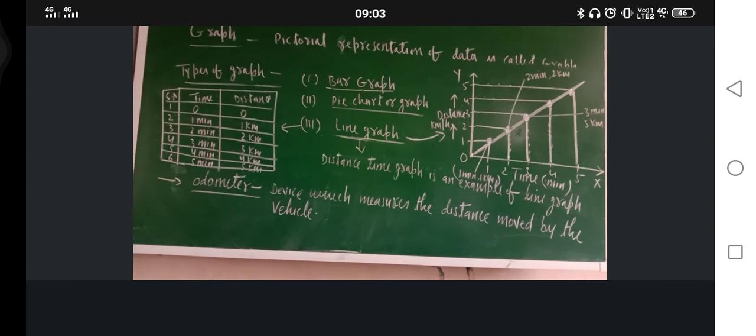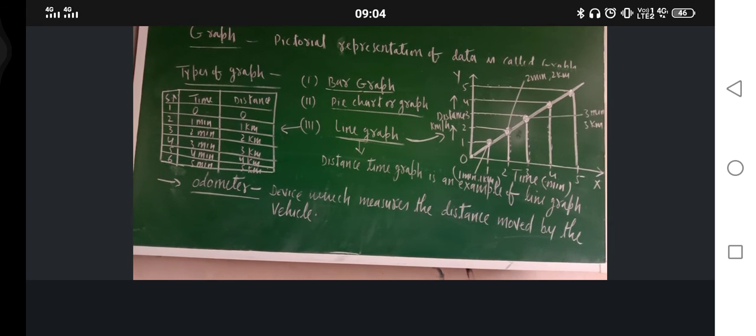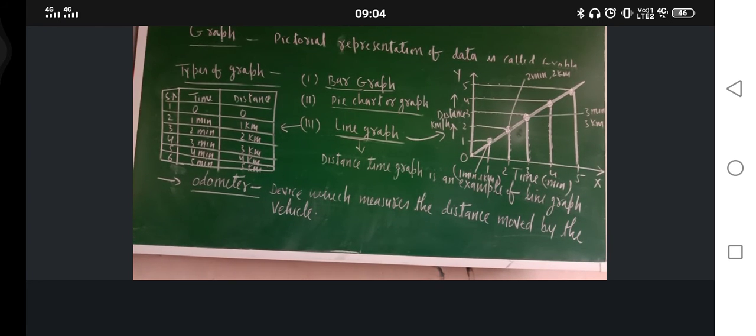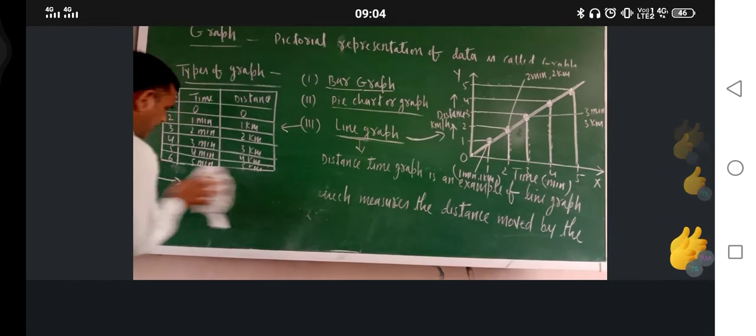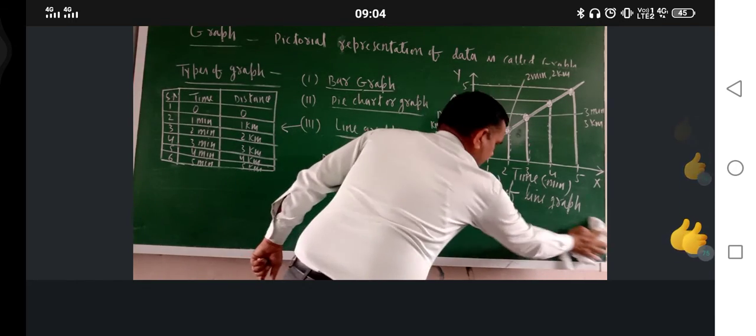So I have explained you all different types of graphs: bar graph, pie chart and line graph. Basically you need line graph because distance time graph is an example of line graph. So have you got it or not? Please indicate. Now note down today's question.